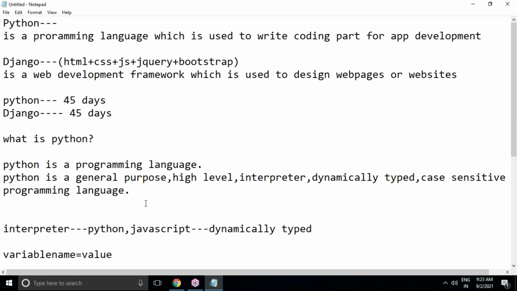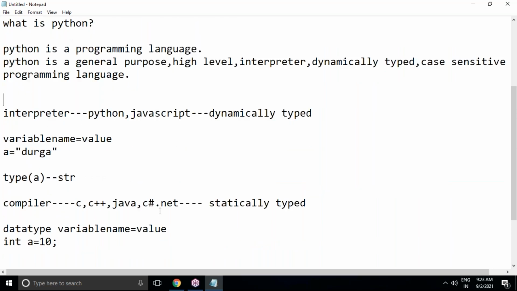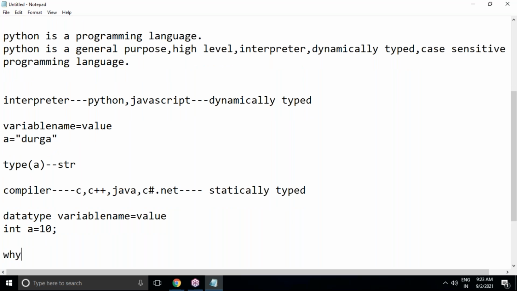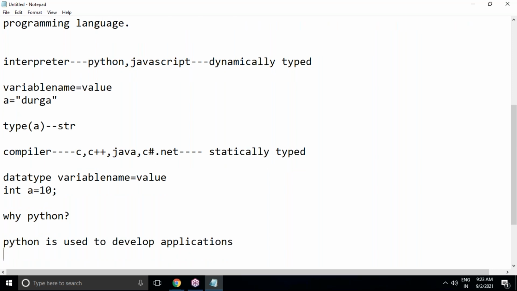So what is Python? You know that. Then why Python actually? Next concept is why Python. Python is generally used for what purpose? To develop applications, according to the program, according to client requirements. Python is used to develop applications.